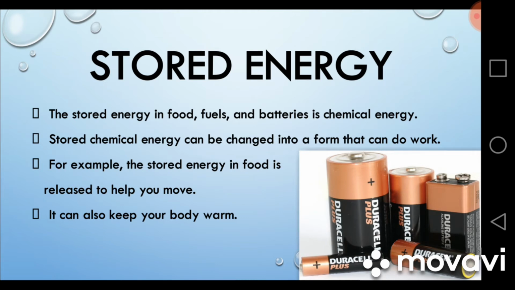For example, the stored energy in the food is released when you move. The energy that you use for the movement actually comes from the food that we eat. Food is the main source of energy for our body, so we need some energy from the food. That chemical energy stored in the food is used to perform different tasks. It can also keep our bodies warm. It means that it can also give us some heat energy.